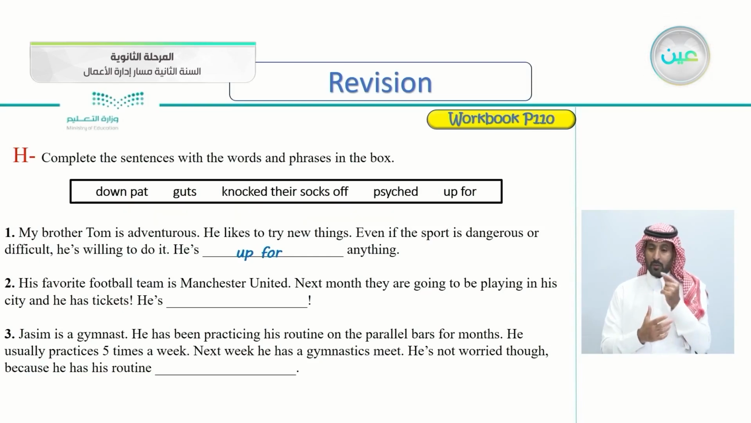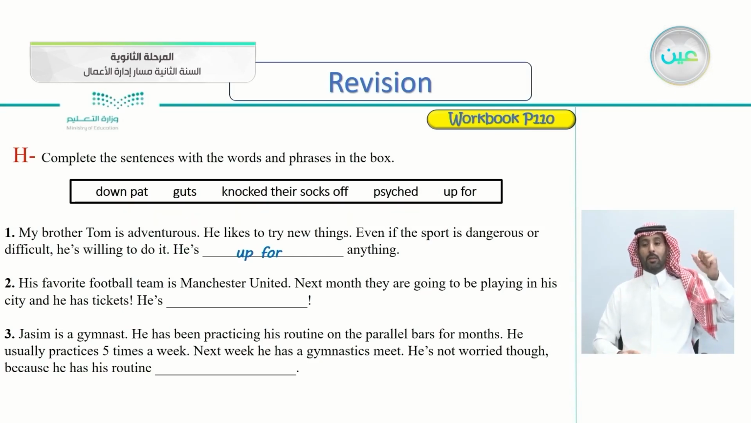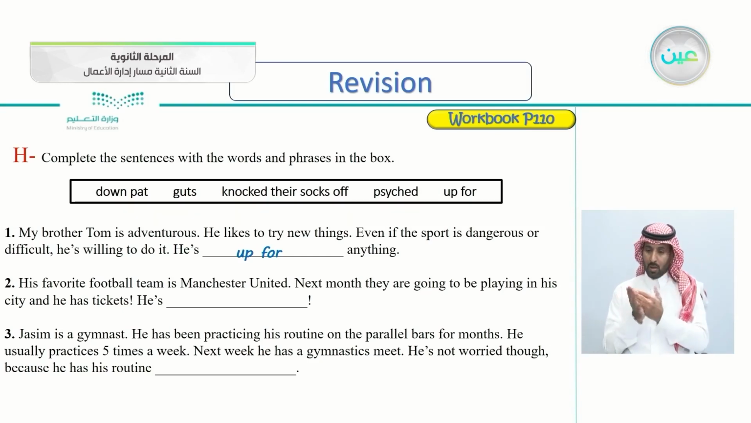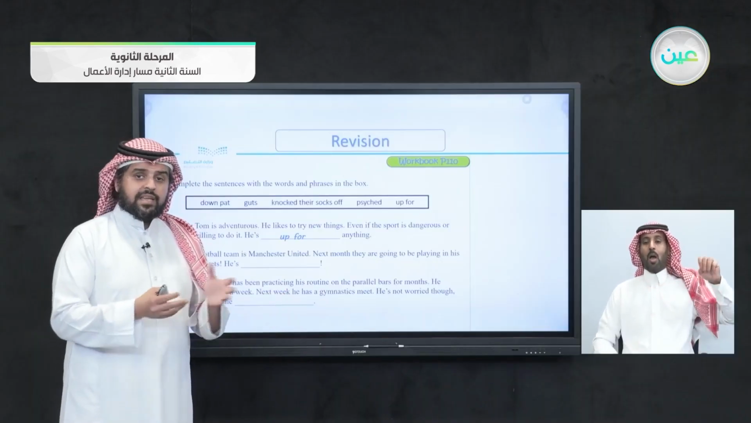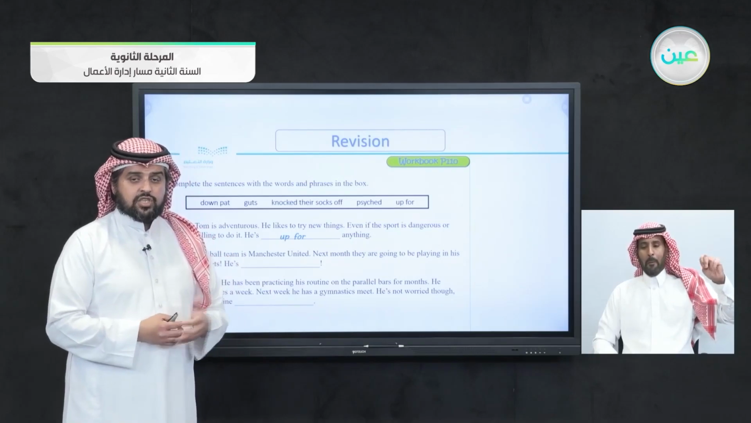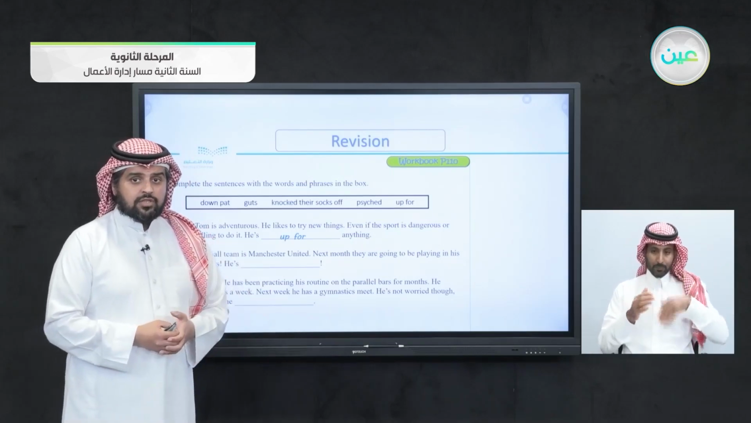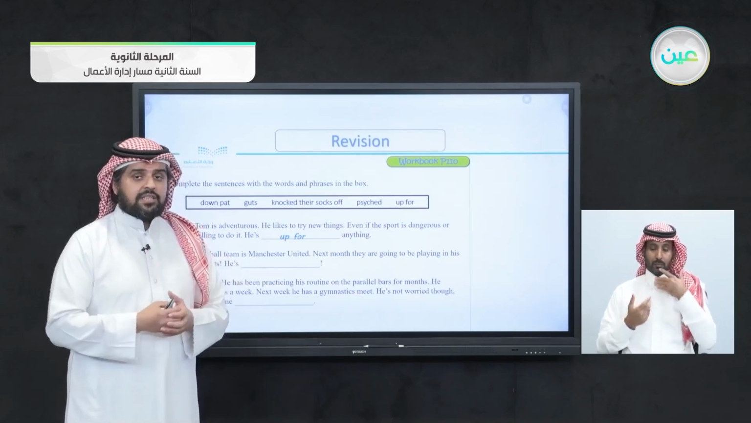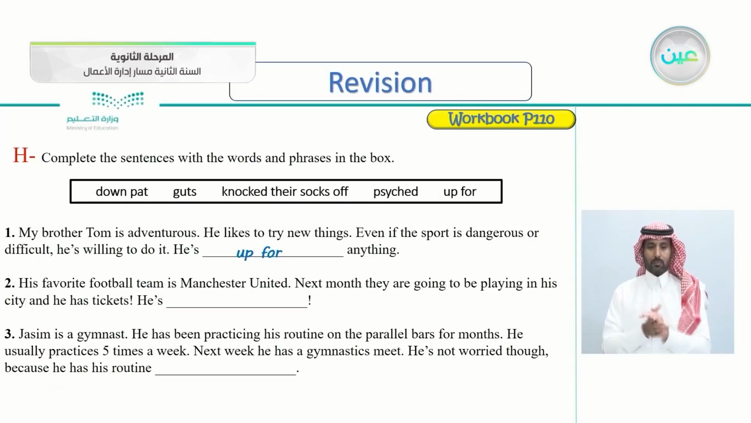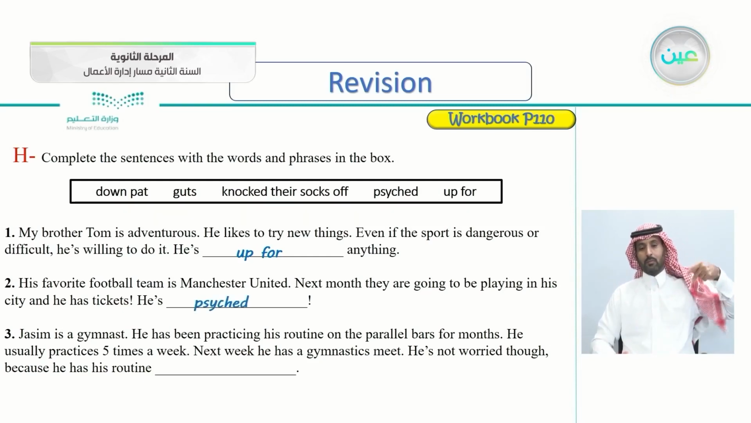His favorite football team is Manchester United. Next month, they're going to be playing in his city, and he has tickets. He is what? So, this is a boy. He's supporting Manchester United, and they will be playing in his city, and he has tickets. So, he'll be attending the game. Of course, he will be very excited. So, he's what? That's correct. He is psyched. He is extremely excited. So why? Because his favorite team is coming to play in his city.